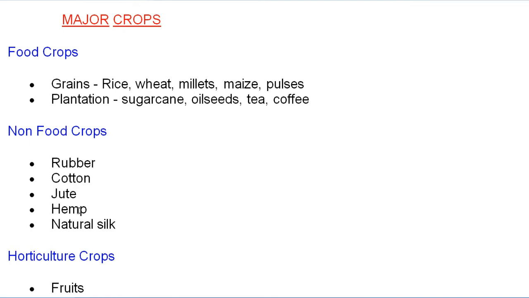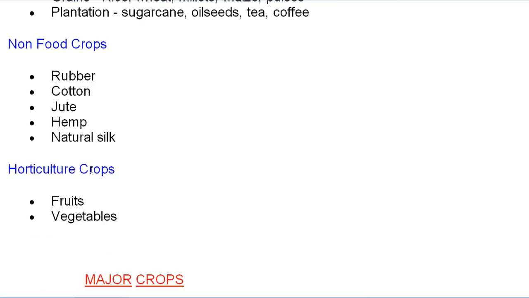It is also a kind of like cotton. It is also used for making ropes. Like cotton, jute. This is also a kind of crop. And natural silk. Next, so it means natural silk. We are going to read about the sericulture. So one more question is coming. What do you mean by sericulture? So of course, rearing of silkworm, it is known as sericulture, and especially on the mulberry leaves.